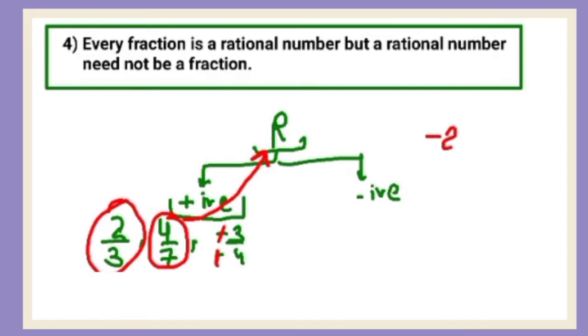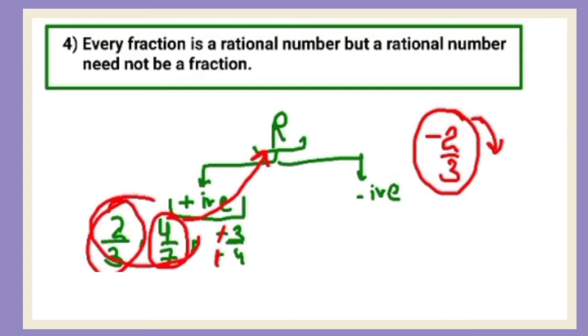क्योंकि अगर -2/3 है, दिस इज अ रैशनल नंबर but this is not the fraction. Why? Because this has negative sign. जिस भी rational number में negative sign आ जाएगा, those rational numbers can never be fraction. So all the rational numbers are not fraction, but all the fractions are the rational number. जितने भी fraction है 1/2, 3/7, all the fractions are rational numbers. Right?